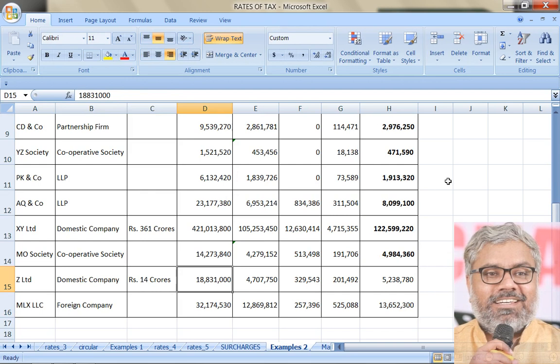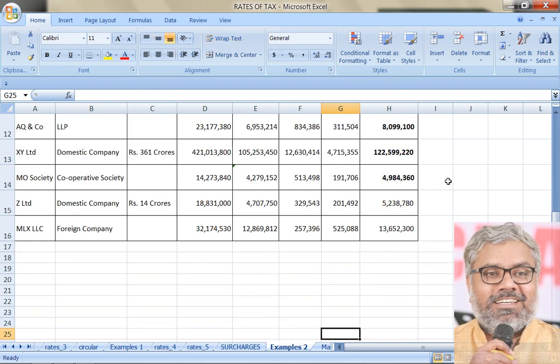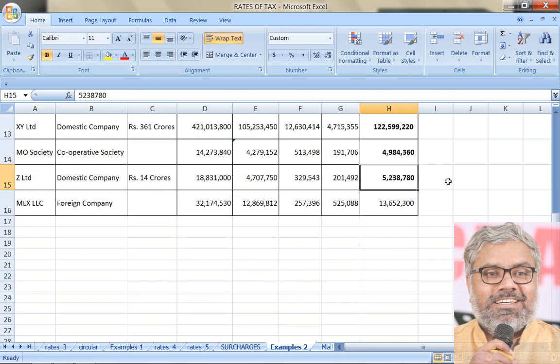Why? Because the income is more than 1 crore but less than 10 crores. So 7% only in case of domestic companies. Cess 4% is anyway common. Hence, the total tax liability is 52 lakhs 38,780. Then the last one is foreign company.